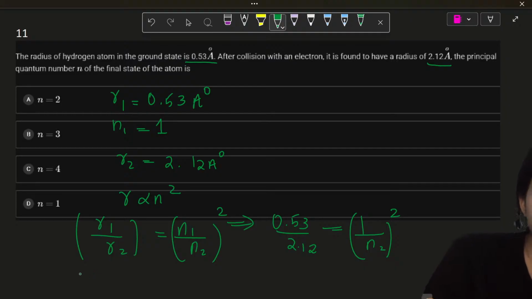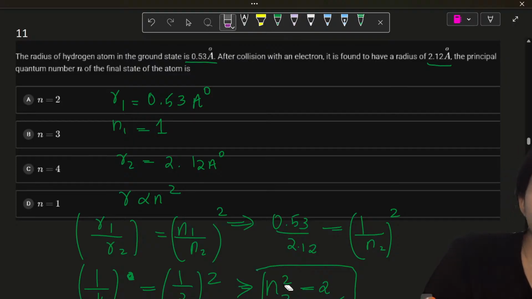So what is 1 by n2 square? It's basically 1 by 4. So this is basically 1 by 2 the whole square. So n2 is equal to 2. Why is n2 2?